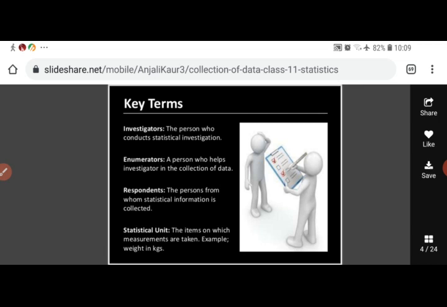Then statistical unit. Statistical unit means the unit in which the item of investigation is measured, the items on which measurements are taken. Like if we are collecting the data related to wages of workers in a certain factory and the wages are measured in rupees, then rupees is a statistical unit. The items on which measurements are taken is called statistical unit.